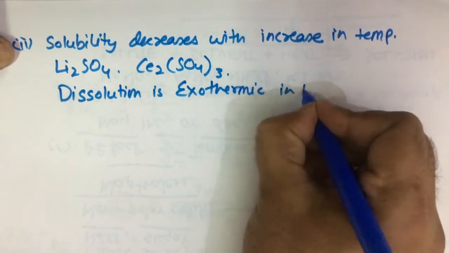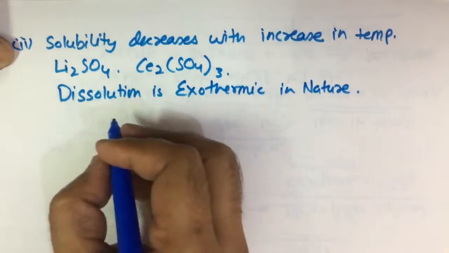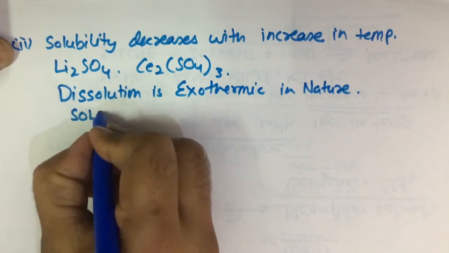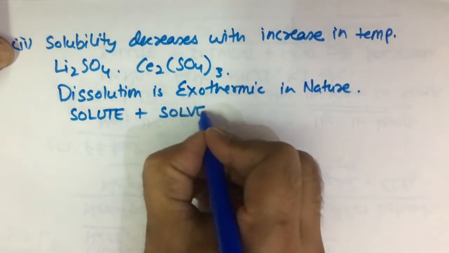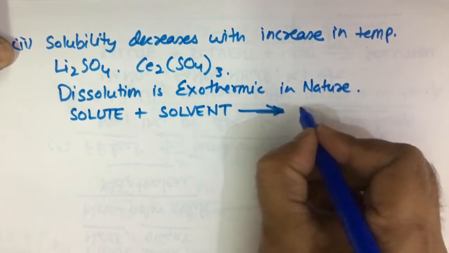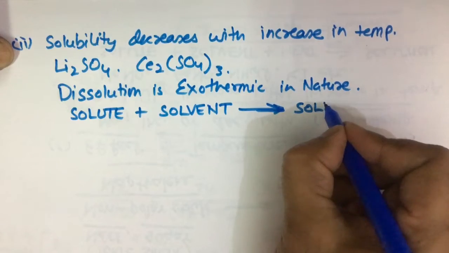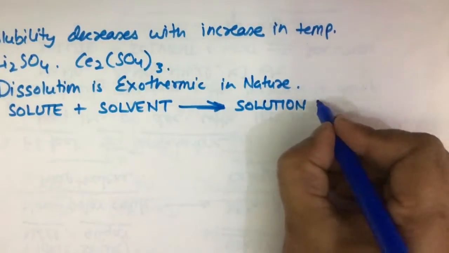exothermic in nature. Exothermic means solute plus solvent gives you solution plus heat.